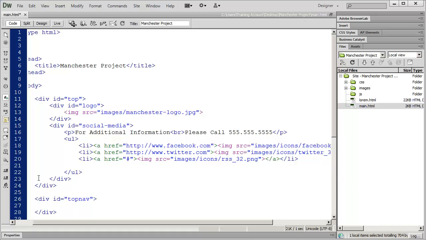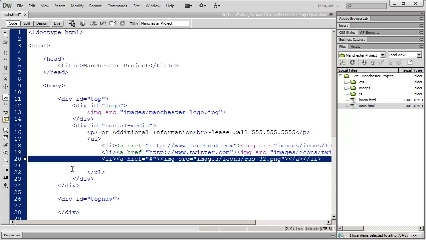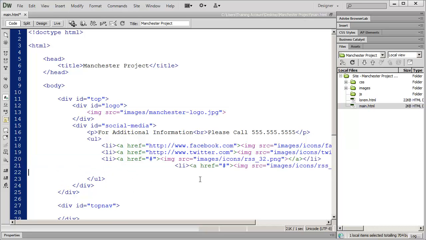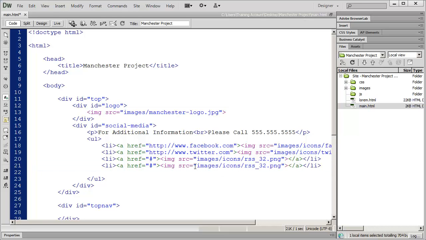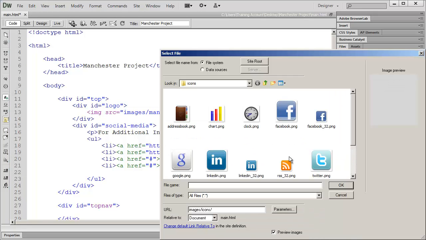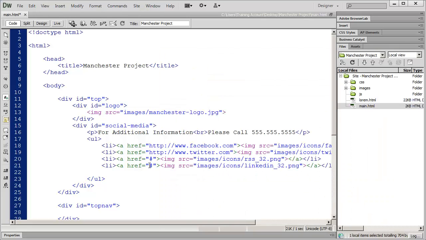And actually, if it saves you some typing, you can simply copy and paste these items. Whoops, copy and paste those items there. And just change what you're linking to, just like that. So copy and paste works very well with that. And we'll do two more here.